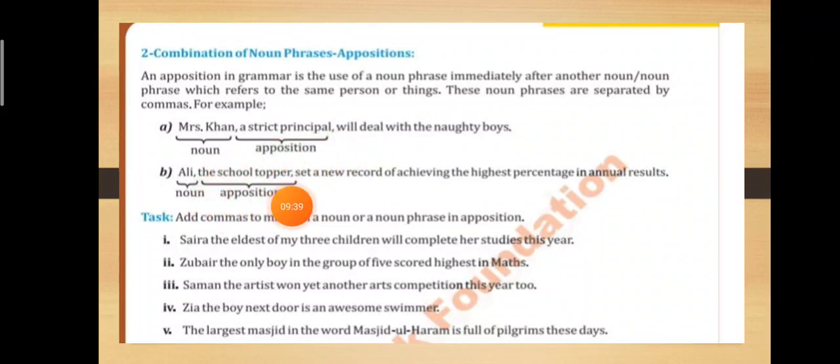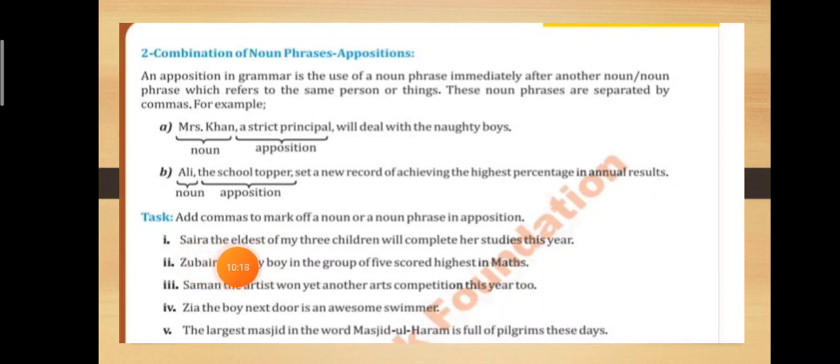Ali, the school topper. So Ali and the school topper, they both are the same. Who is the school topper? Ali. And who is Ali? The school topper. So both nouns are connected and are the same. After Ali you will write a comma, and after topper you will write a comma, set a new record of achieving the highest percentage in the annual results. So here you have to add commas to mark off a noun or noun phrase in apposition. You have to separate the noun phrase or apposition from the noun.